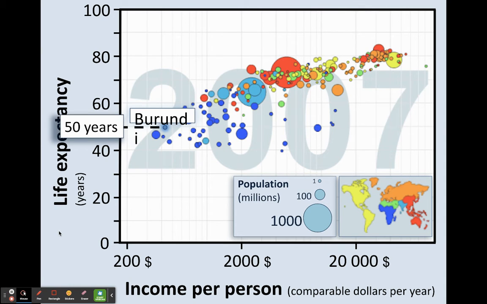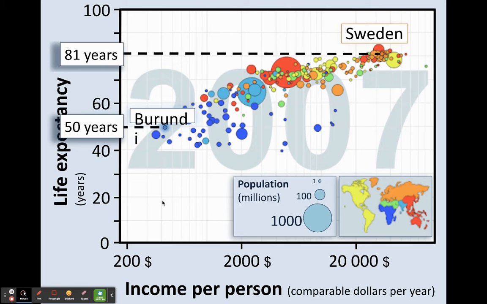Right now, we are going to do a life expectancy example of a country called Burundi. We are also going to be doing a life expectancy example of a country called Sweden. Burundi is blue, so that means it's in this area of Africa.